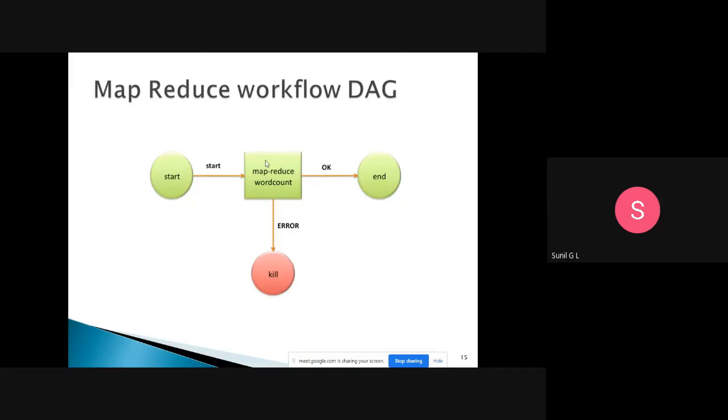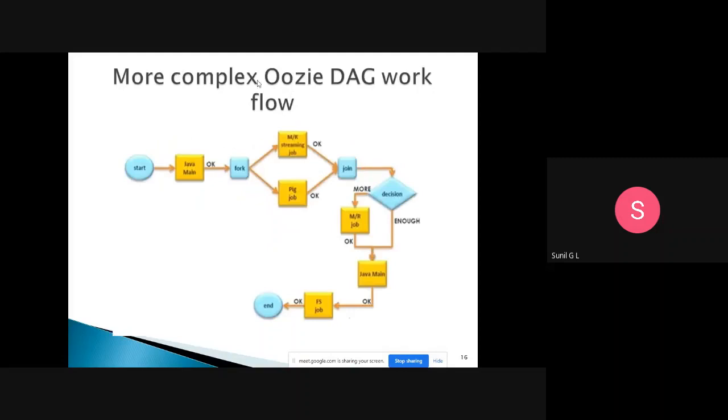As this is a workflow, we start. Here we will have one map reduce word count job. We will stop when an error comes, and you will kill that job. When you are executing the program, if you get an error, you can kill that job. Otherwise, if it is okay, then you will end the execution of the program. This is a simple directed acyclic graph. Now see here, this is a more complex Oozie directed acyclic graph workflow.